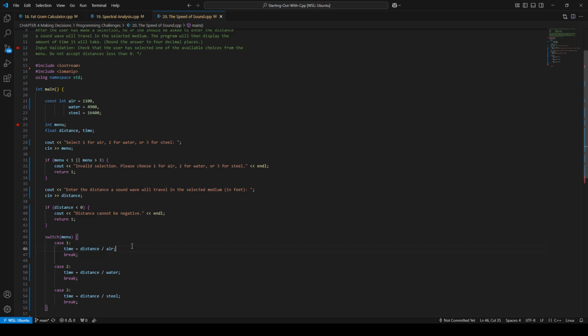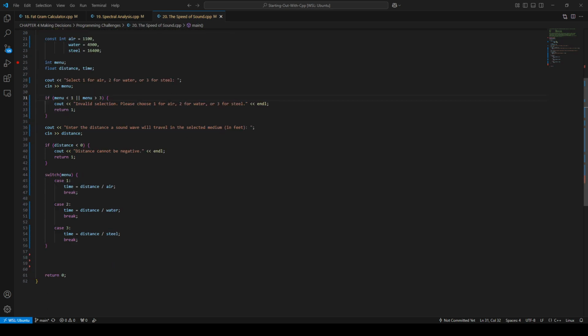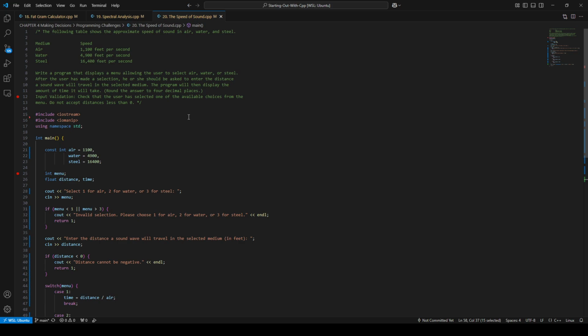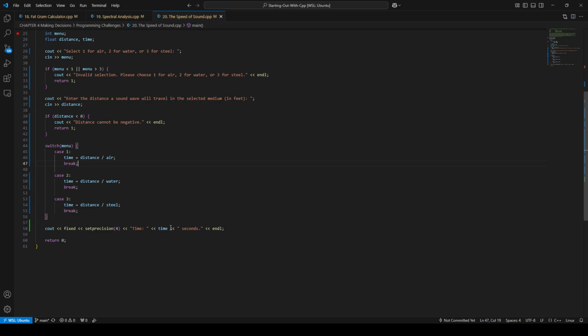Time. Here it is distance divided by air. Distance is here, time is here, and our constants are here. And finally, our ending statement. Set precision to round the answer to 4 decimal places. Second time it takes for x to travel to y is this time.